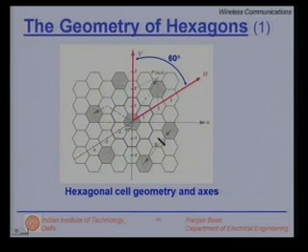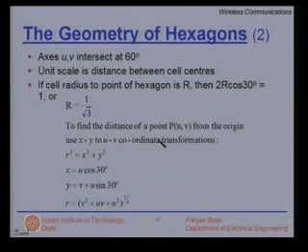So what it means is we can represent our distance r in terms of units on the uv axis. The uv axis are special because they are separated by 60 degrees.